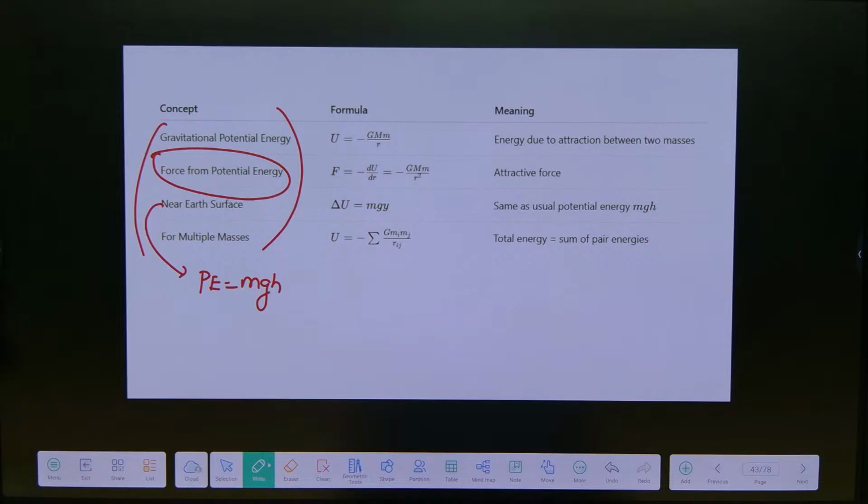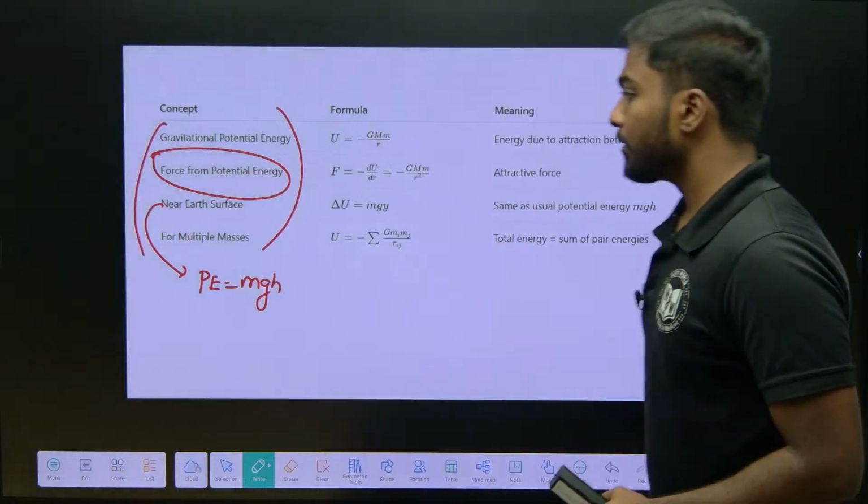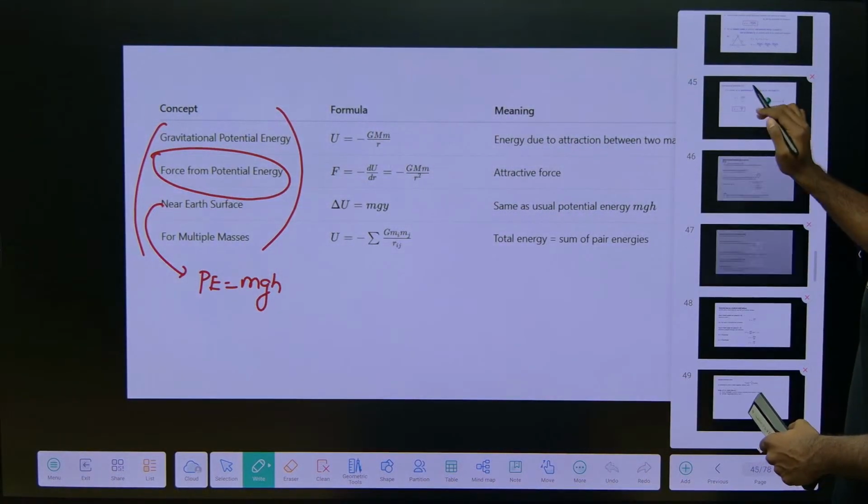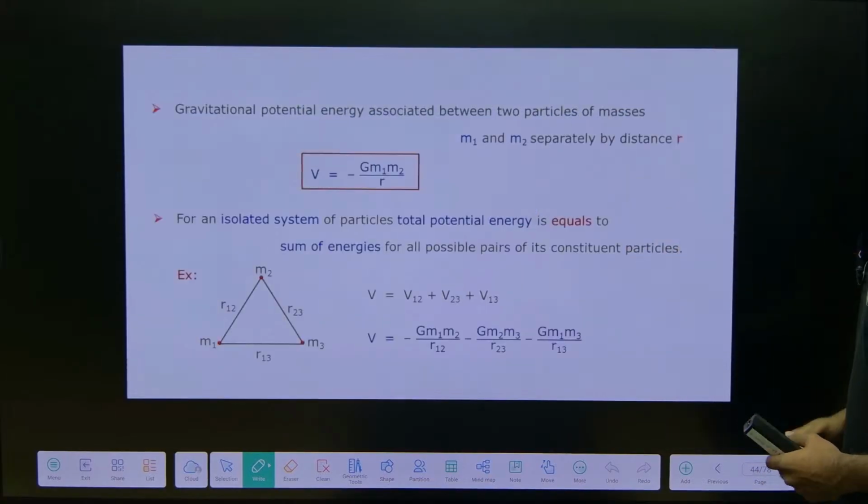Can you go for the next one? Okay. Now, we will see gravitational potential energy.